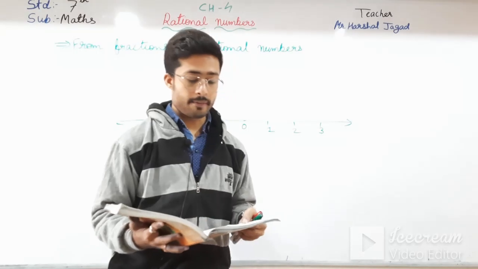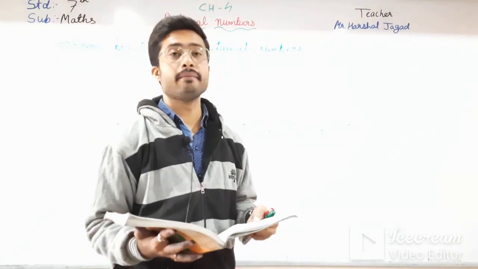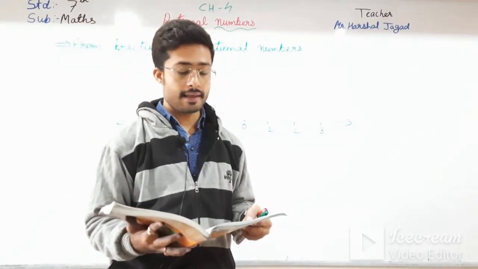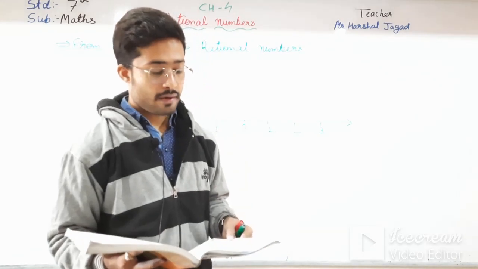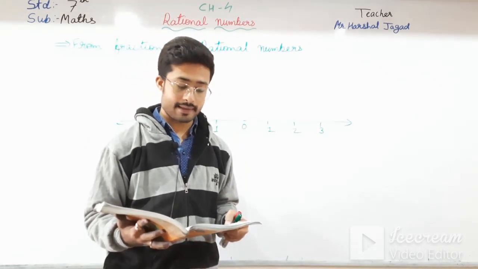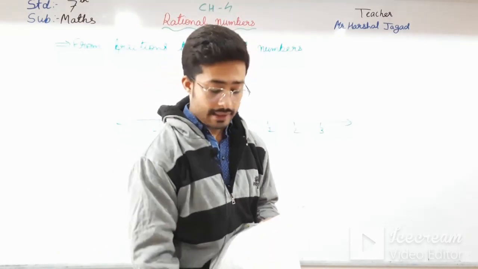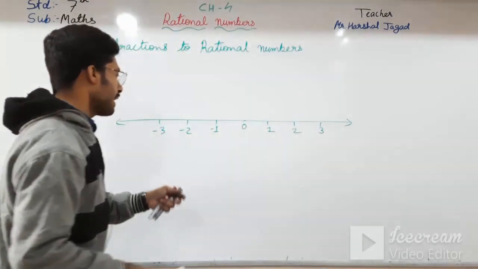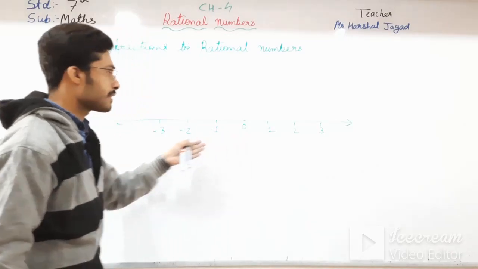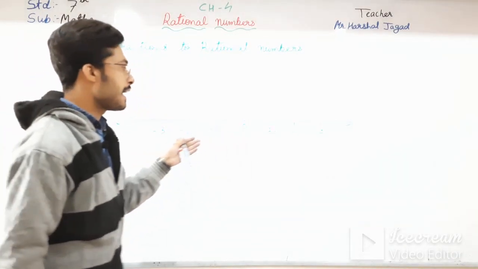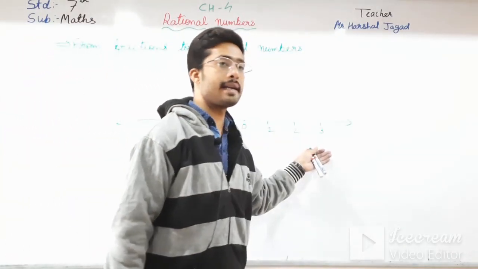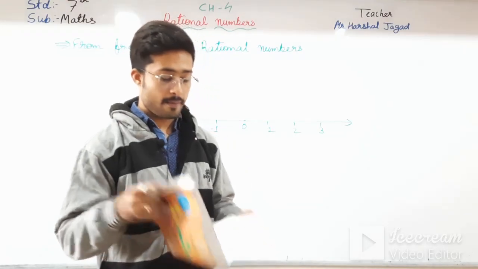Okay students, let us understand some facts one should keep in mind during such a representation. All the negative integers are always represented on the left of 0. All the negative numbers are always on the left side of 0 and the positive are always on the right side of 0.